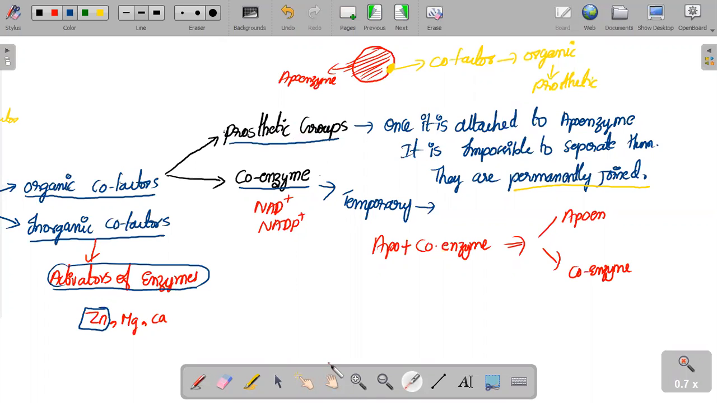This is your topic, the chemical nature of enzymes. I hope it is very clear. It is the last 5 minutes' topic, and after that I will try to leave the class. I hope it is very clear up to here.